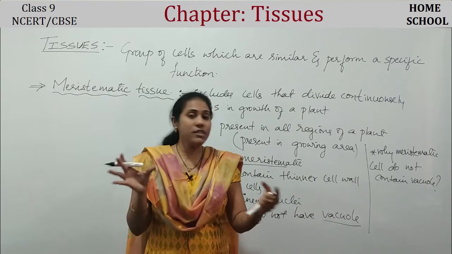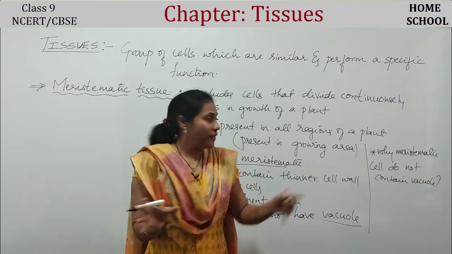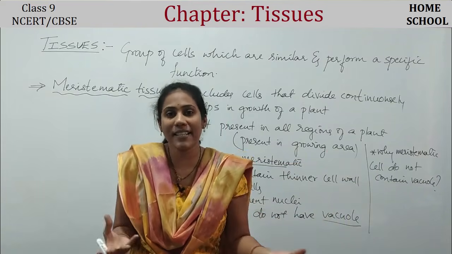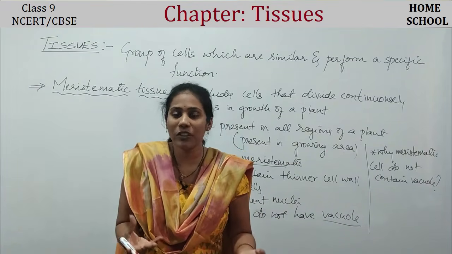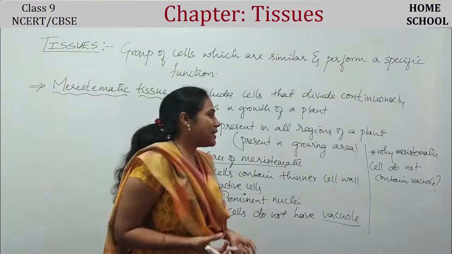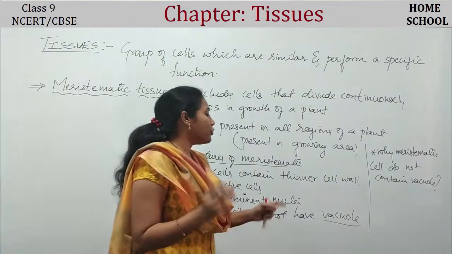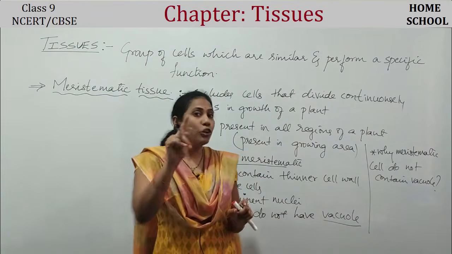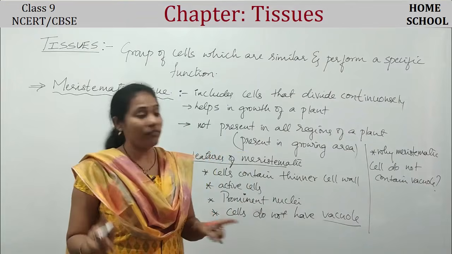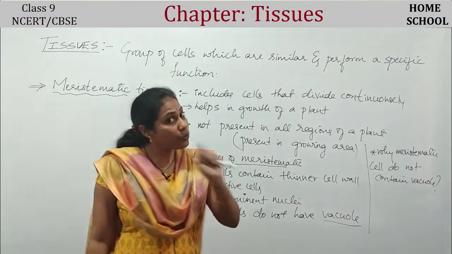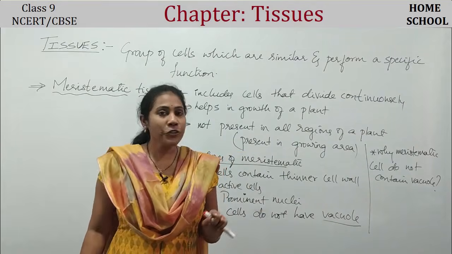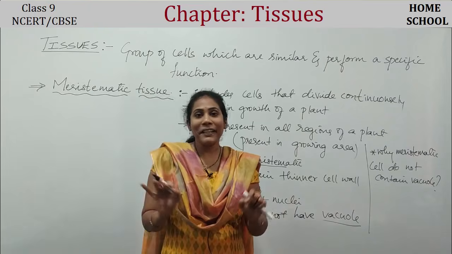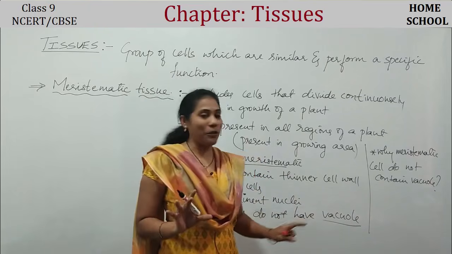What is the vacuole's duty? To store food. When the cell is not requiring much food, why is the vacuole necessary inside a cell? To store food? Not necessary, isn't it? So that's the reason the cells in the meristematic tissue do not contain a vacuole. Very important point, and you should know the reason for it. Clear? You can post the answer in the comment box also, so that I can get to know how far you understood this point.